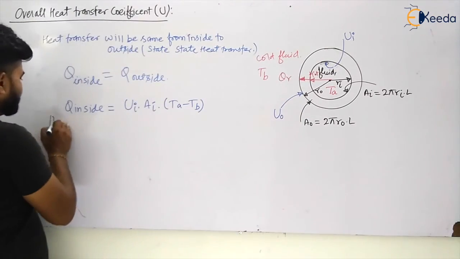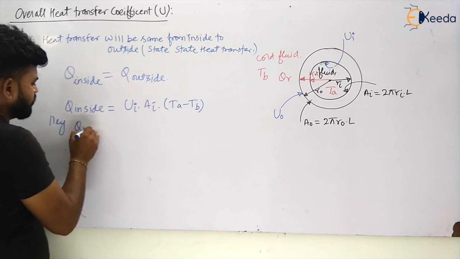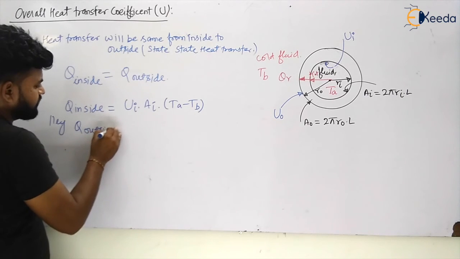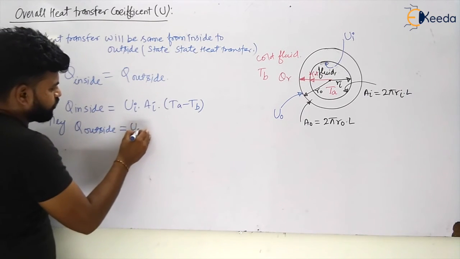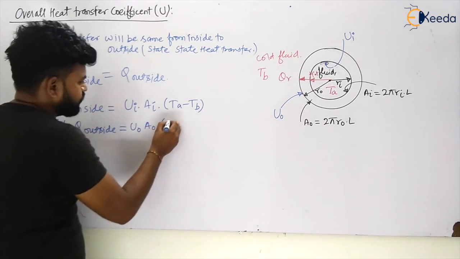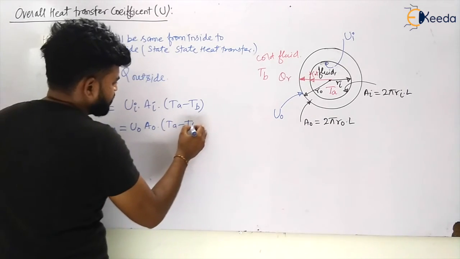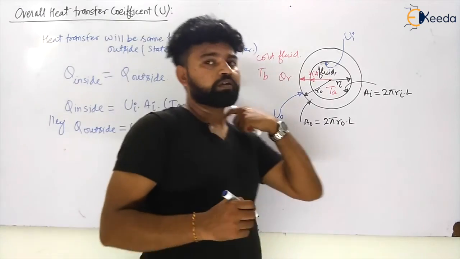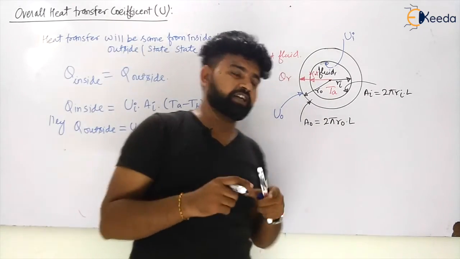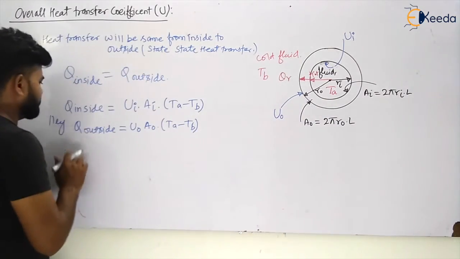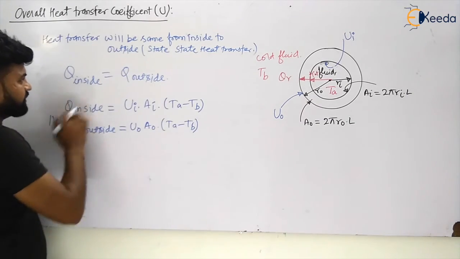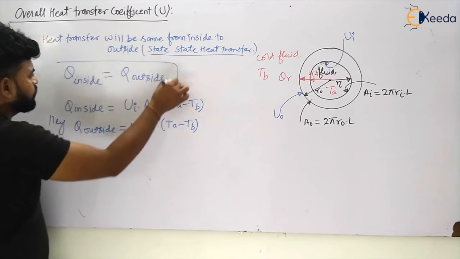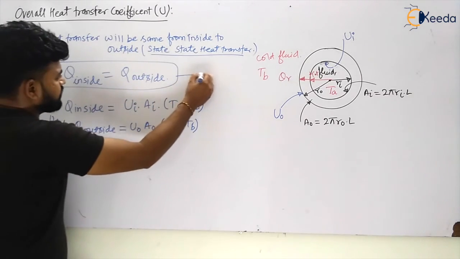Similarly, can I have the outside heat transfer? Yes. Q outside will be given by U0 A0 into (TA minus TB). So my dear students, in case of cylinders, this temperature difference will be same, because although area is different, temperature will be same. Because it is a steady state case, Q inside will be equal to Q outside. Let us call this equation first.